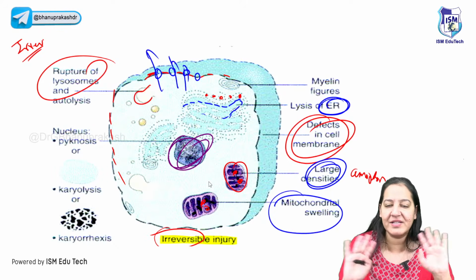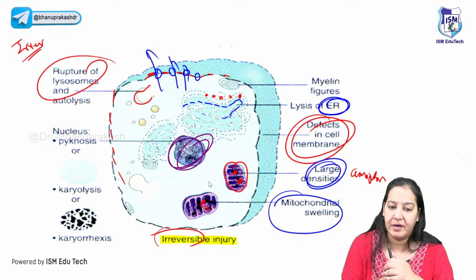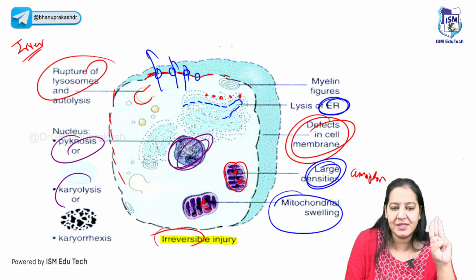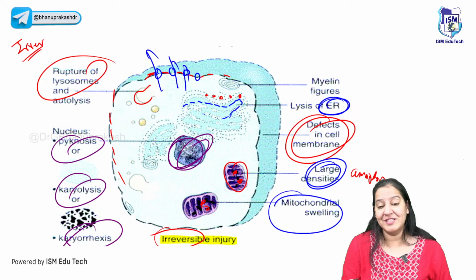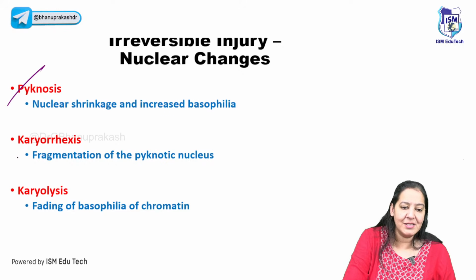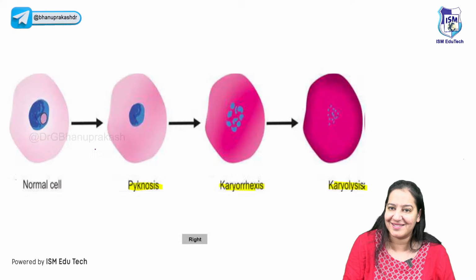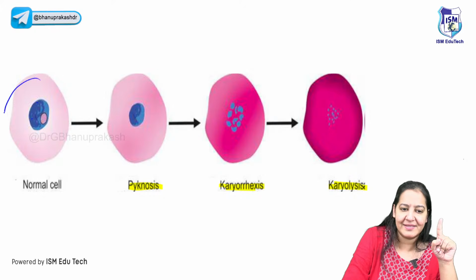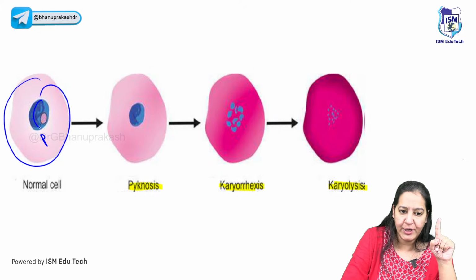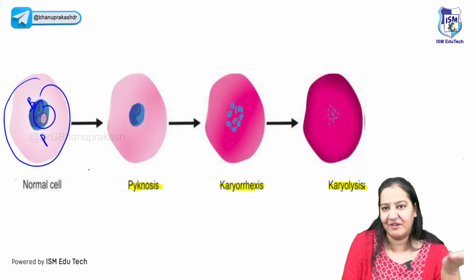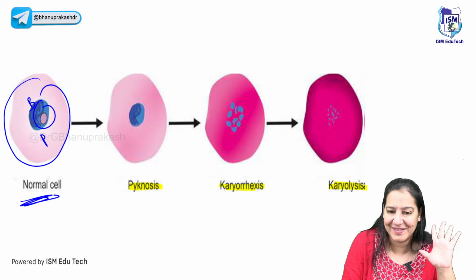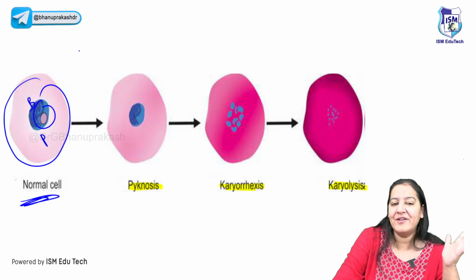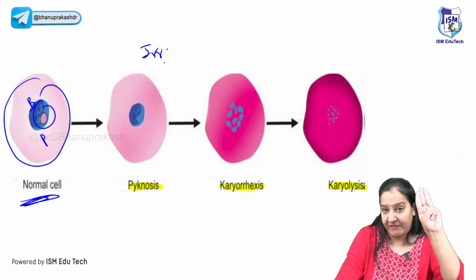But in irreversible injury, it's not clumped. It shows three things: pycnosis, karyorrhexis, karyolysis. Now you will say, ma'am, what does it mean? What is pycnosis? What is karyorrhexis? What is karyolysis? So see, I will show you all three things here. In a normal cell, the cytoplasm is pink and the nucleus is blue. Do you know that? I guess everyone knows it. In a normal cell. Right.